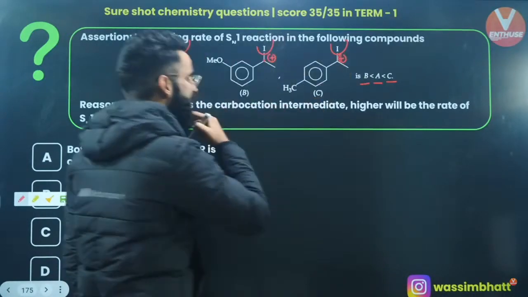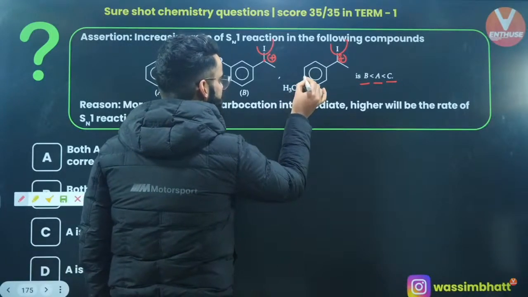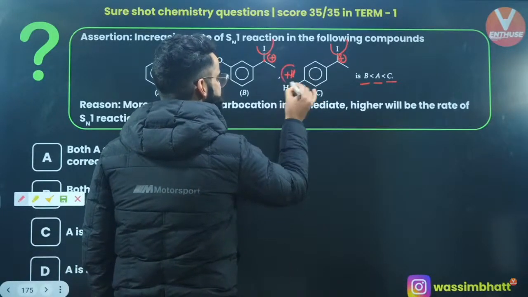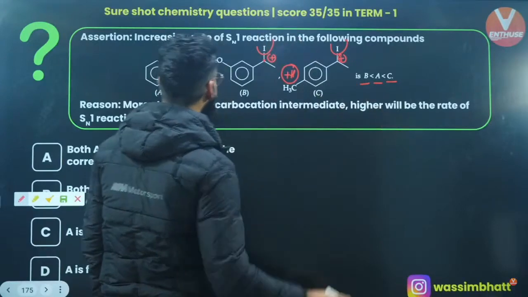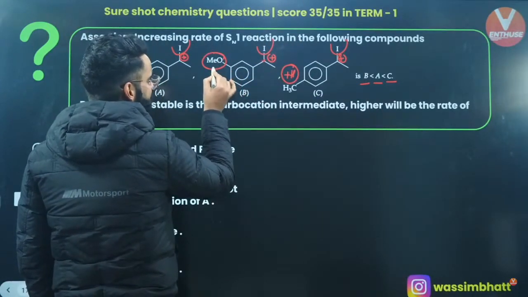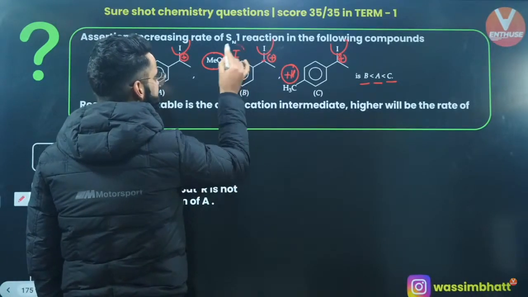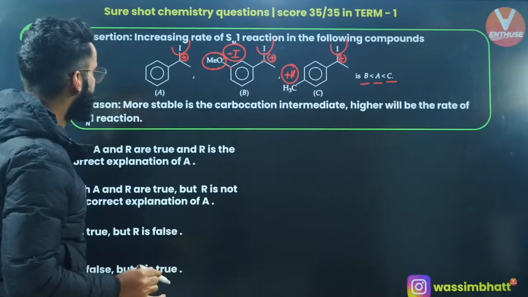Now check the stability of the carbocation first of all. This CH3 will show plus H effect. Plus H effect stabilizes the carbocation. This is OMe, attached at the meta position. At meta position, it's going to operate minus I. It's not going to operate plus M, right?